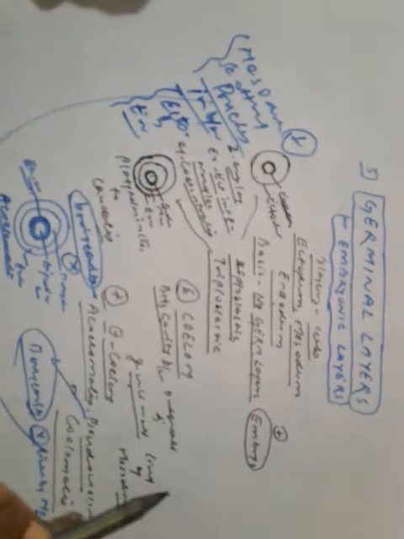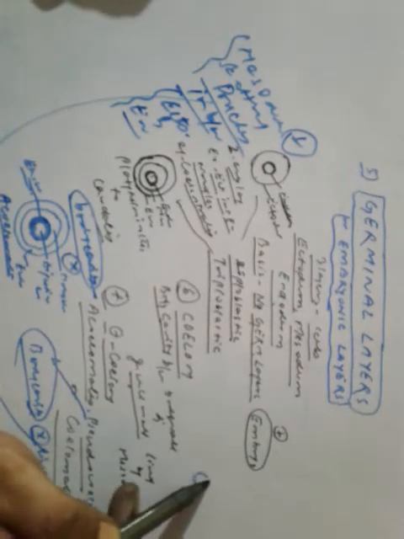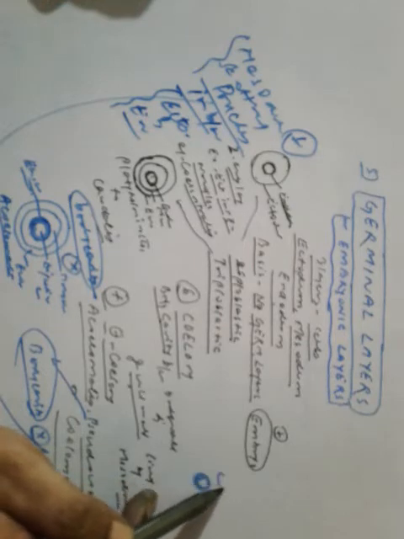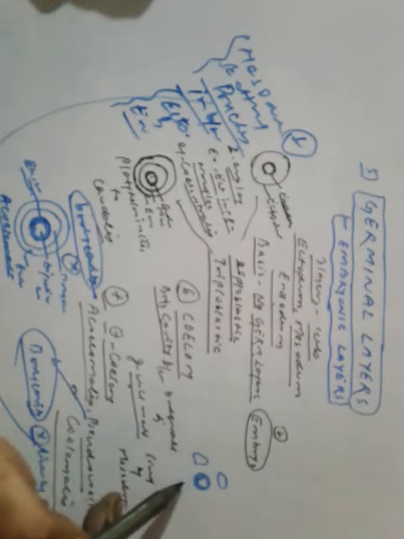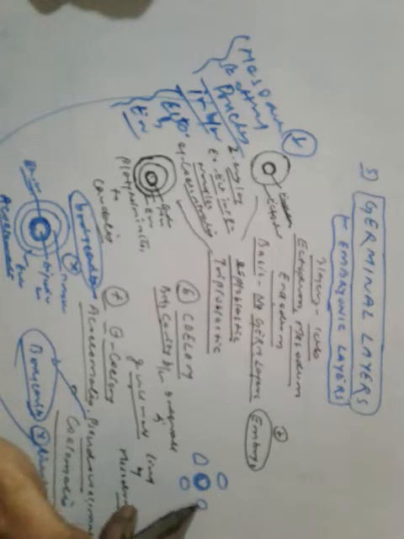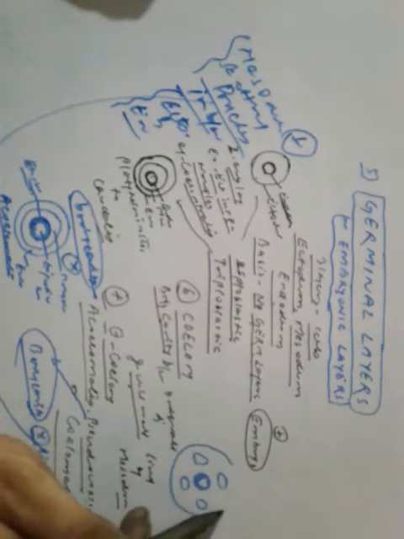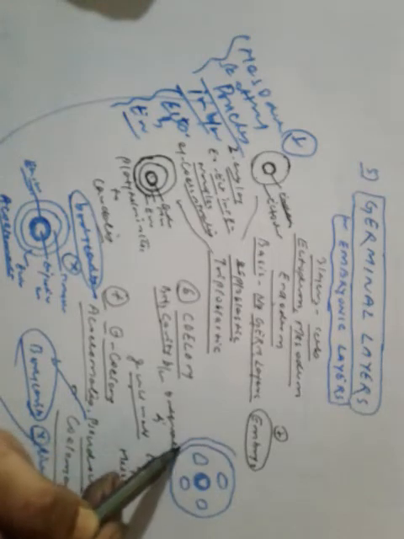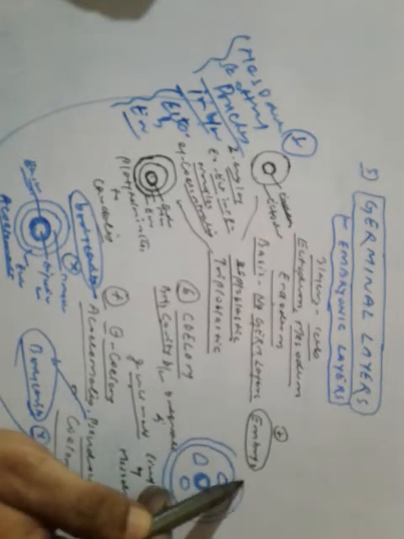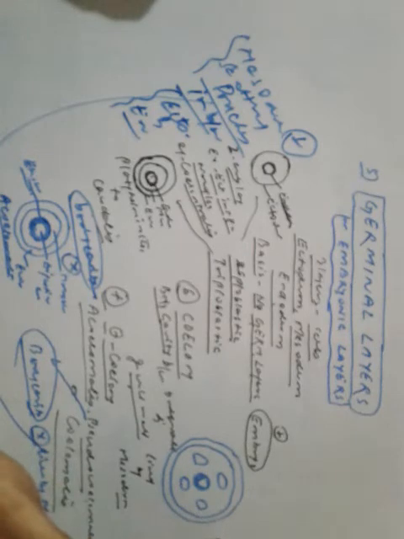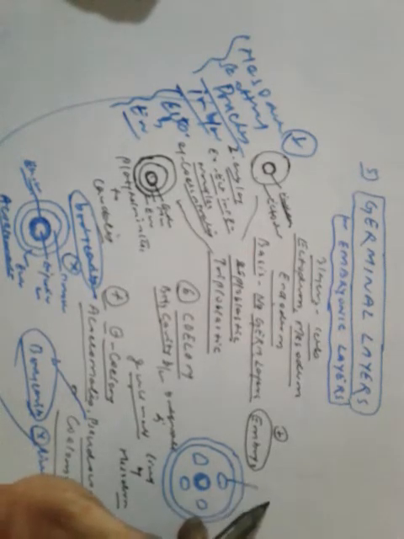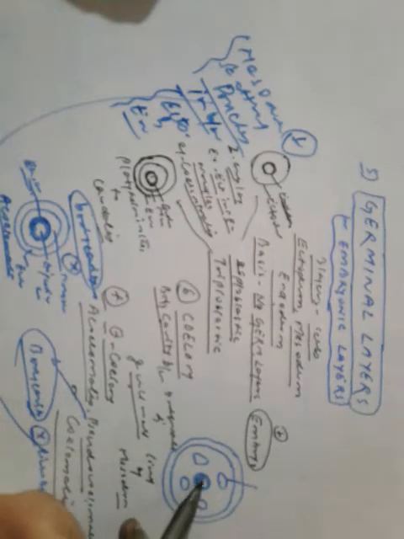Let's make a figure. So mesoderm is present as scattered pouches between ectoderm and endoderm.